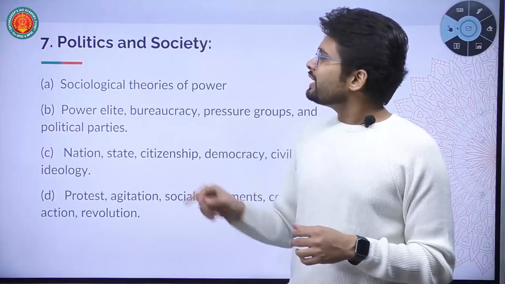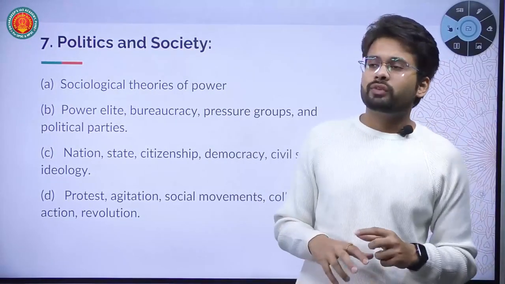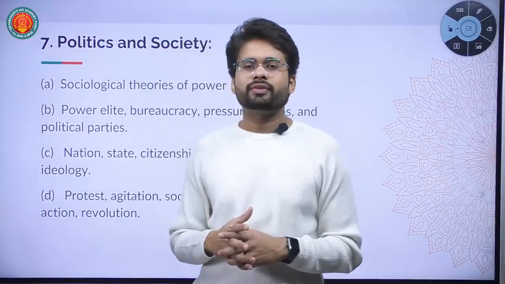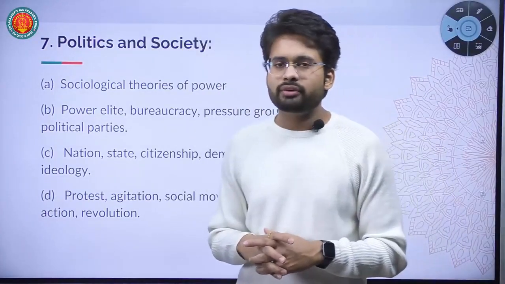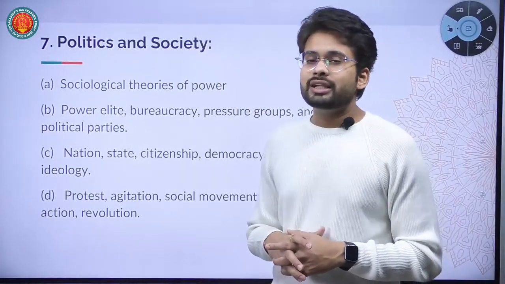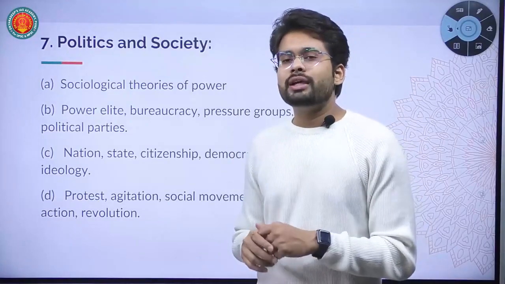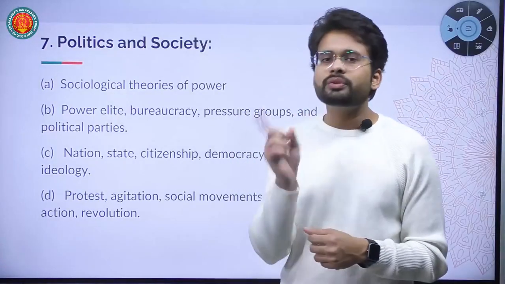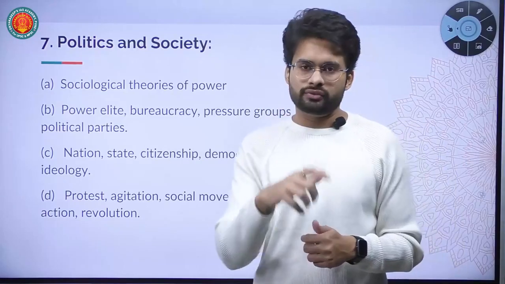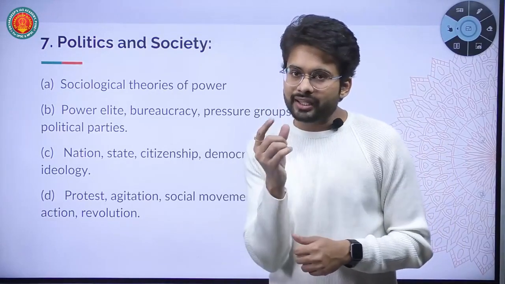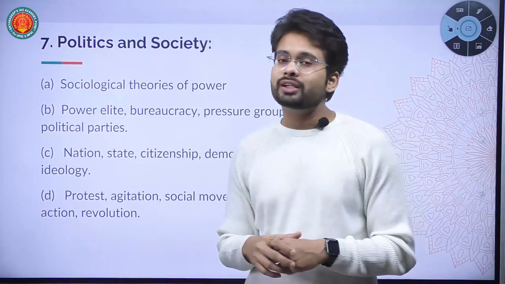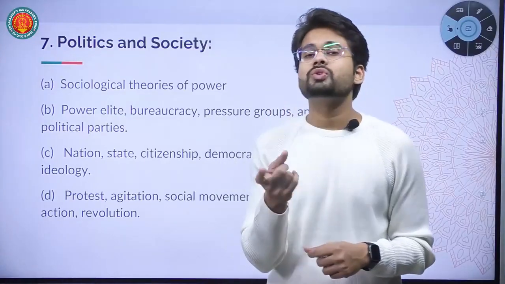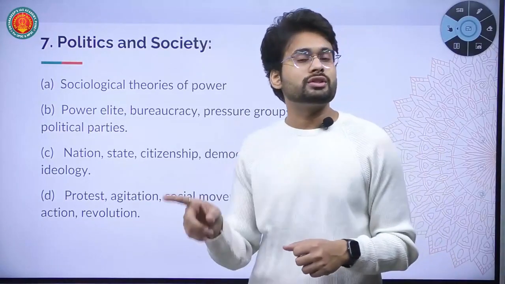Chapter 7 is regarding politics and society, one of the lengthiest chapters of the entire Paper 1, where we will understand politics, or political life, as one of the aspects of social life. Politics as an integral part of society. Political institutions as an integral part of social institutions, or one of the social institutions.